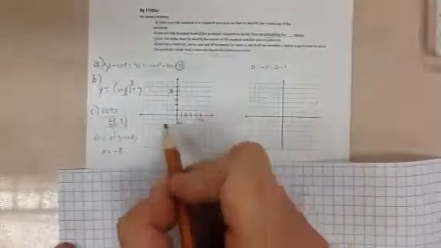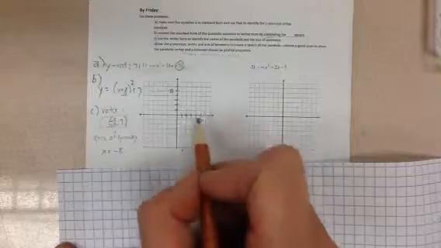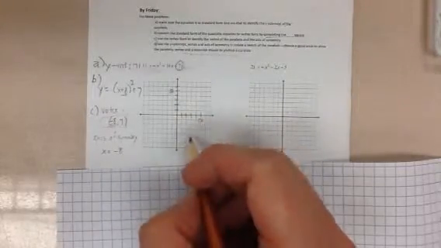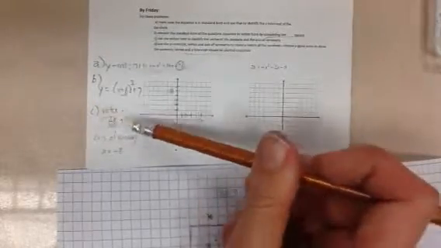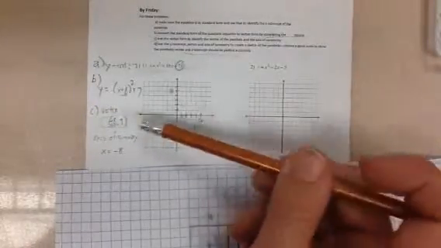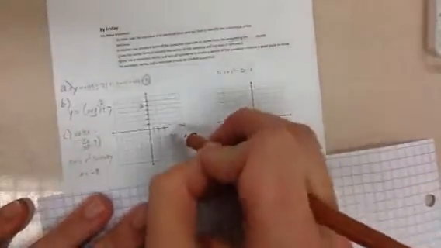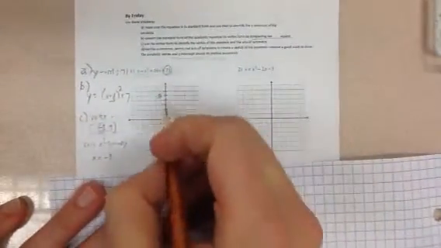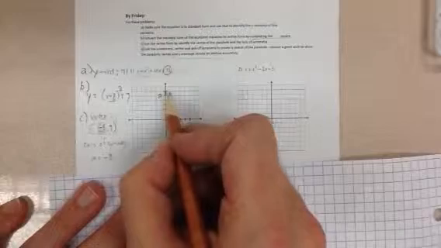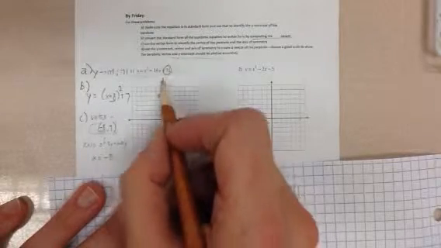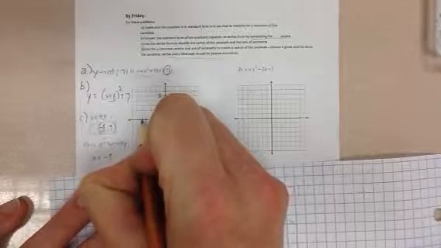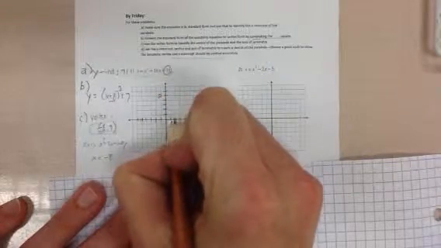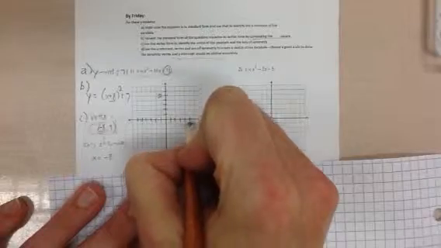And I technically don't need to go by the same scale on the x as the y. If I wanted to go by ones, I could. So maybe I won't, so that I can plot that 8 a little more accurately. So you don't have to choose the same scale. I want to get all the way up to 71, so I needed to choose to go by tens here. I don't need to choose to go by tens on the x-axis. So I'm just going to go by 1. 1, 2, 3, 4, 5 on the x-axis, right?